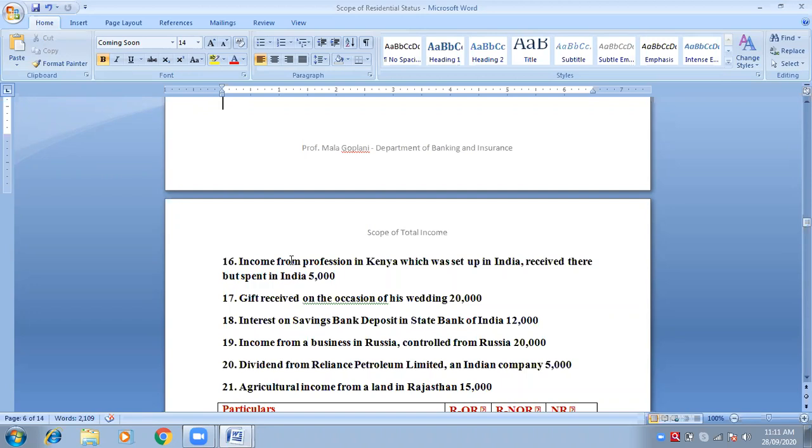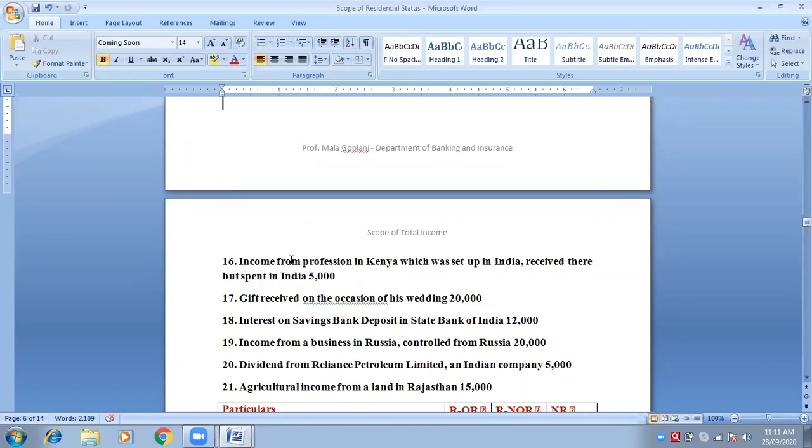Income from profession in Kenya, which was set up in India, received there. If it was received in India, then all the categories. But it is received outside India, no? There means Kenya, and Kenya is outside India. Is that okay? Write down the sentence.